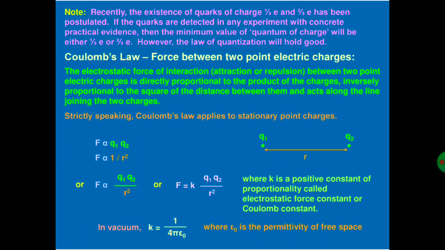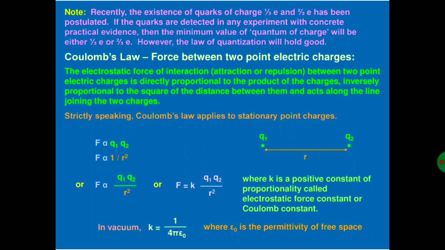Now, Coulomb's law, force between two point electric charges. According to Coulomb's law, the force of attraction or repulsion between two point charges is directly proportional to the product of the magnitudes of their charges, and is inversely proportional to the square of the distance between them.